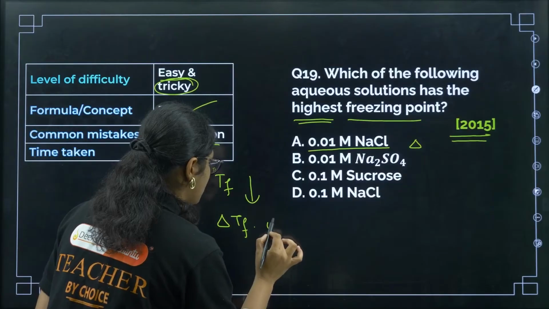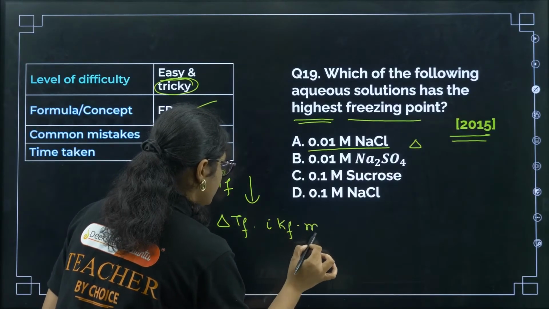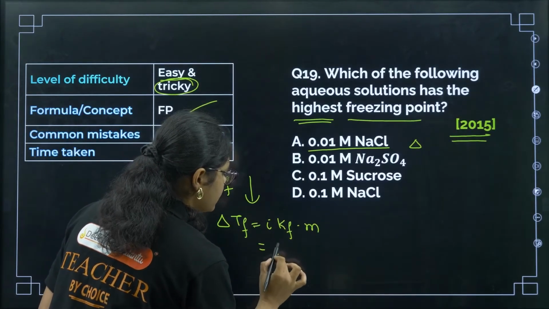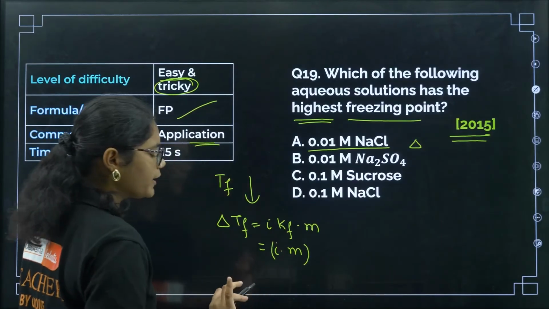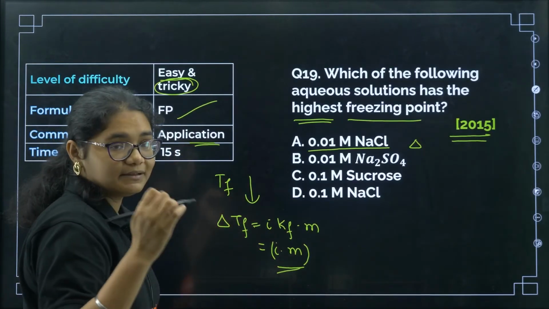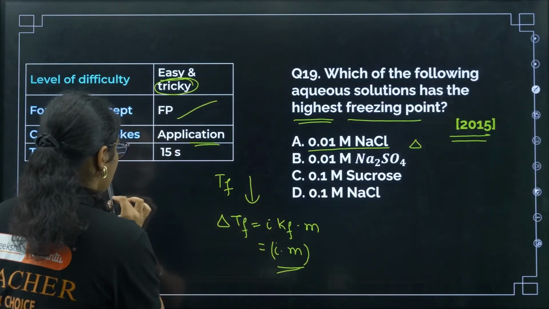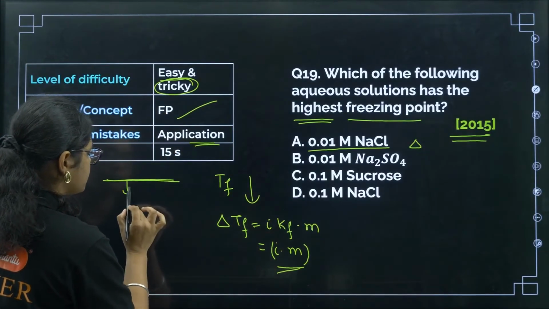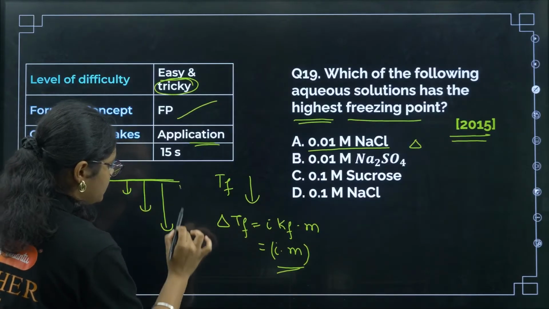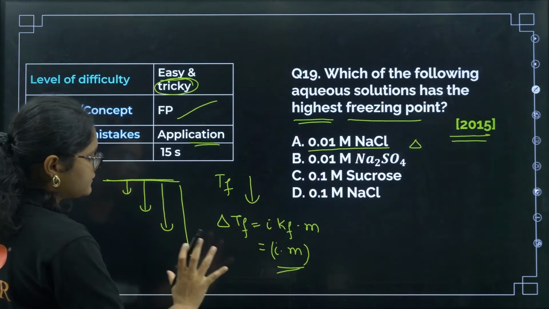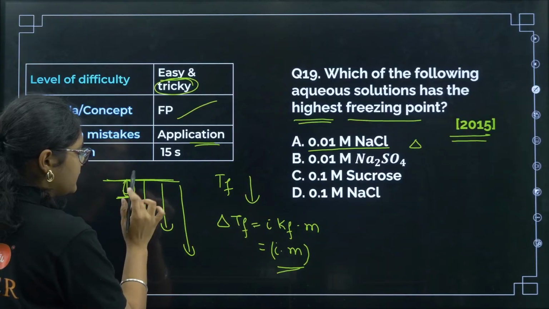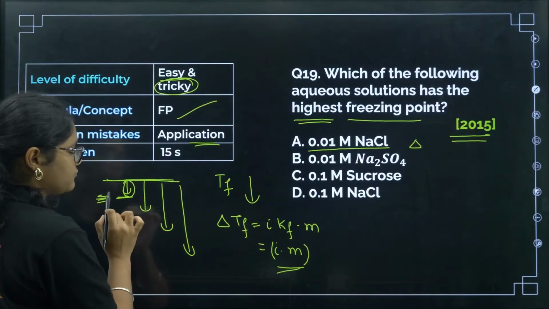Delta Tf is equal to i into Kf into m. Kf is constant, so we need to calculate i into m. Wherever i into m is least, that means the depression will be least, right? Suppose if you see, this is the general point. Now suppose somewhere it decreased here, in this way. So where the decrease is least, that will have the highest freezing point.